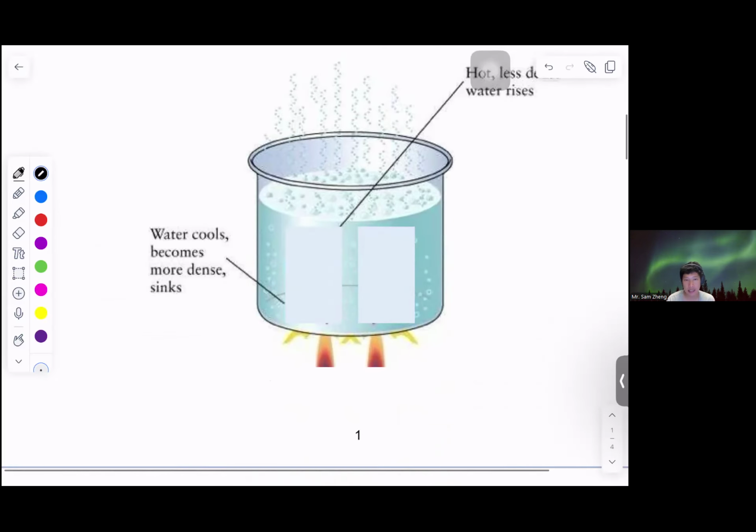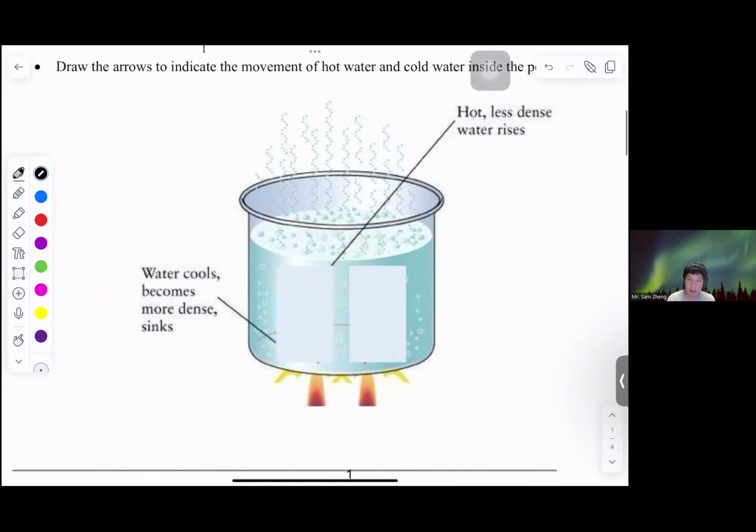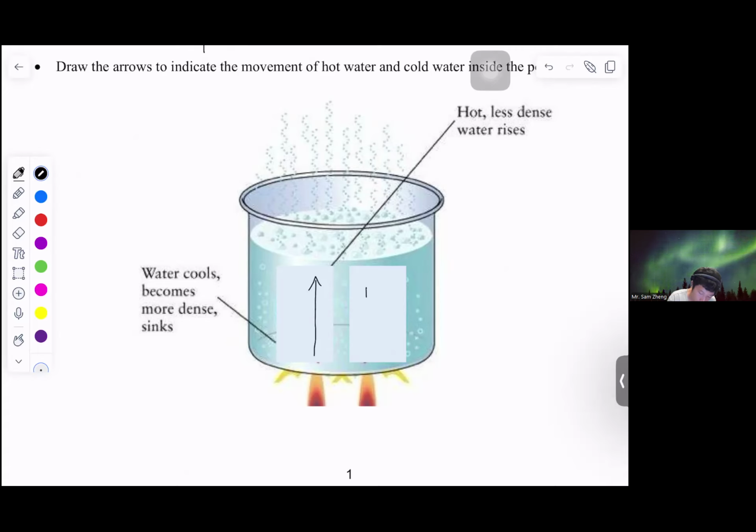One example you can see over here. Now we have provided a flame over here. In this case, the hot water will go up, and then it goes to the two sides.